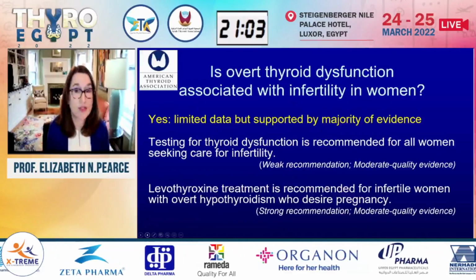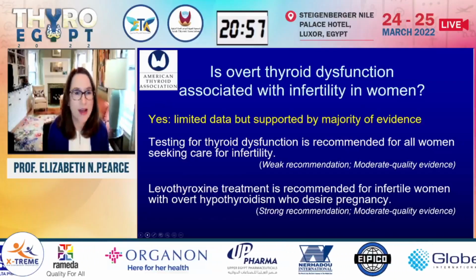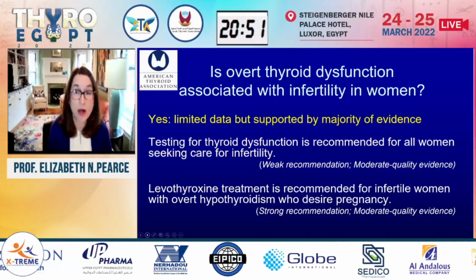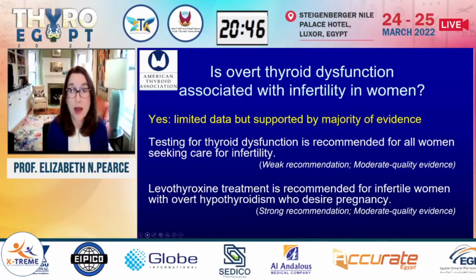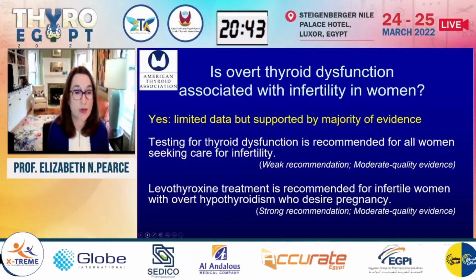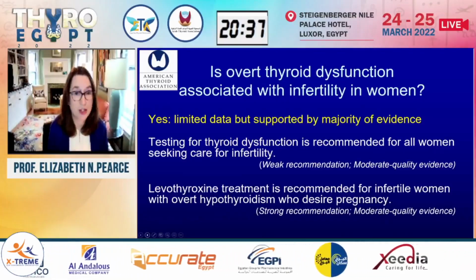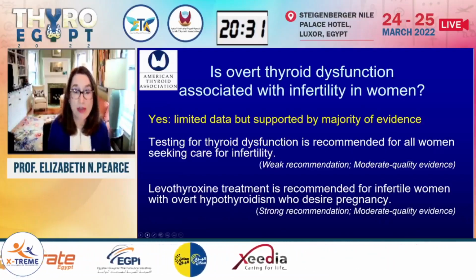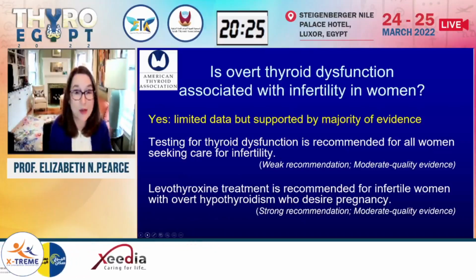So the first question is overt thyroid dysfunction associated with infertility in women? And the answer is probably yes. We don't have a lot of data for this, but the majority of the evidence supports this. It's certainly biologically plausible. And I think we all have experience with patients with overt thyroid dysfunction who present with irregular menses, which presumably will also disrupt ovulation. So it's important to detect overt thyroid dysfunction and to treat it always before embarking on any fertility treatments. Certainly, if the thyroid dysfunction is the cause of the infertility, you may have a treatable cause, and it's possible that women won't need any infertility treatment once the thyroid dysfunction is treated.